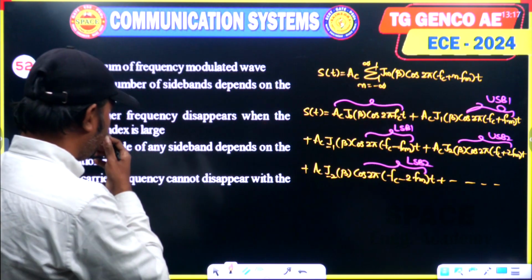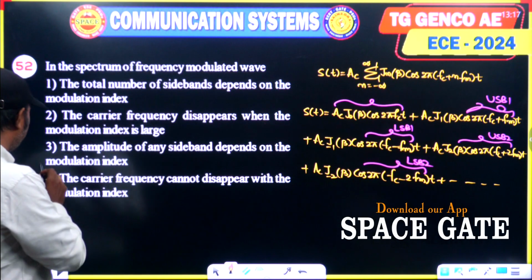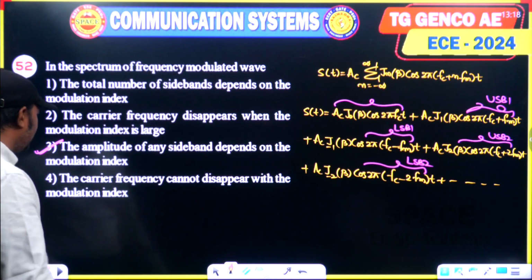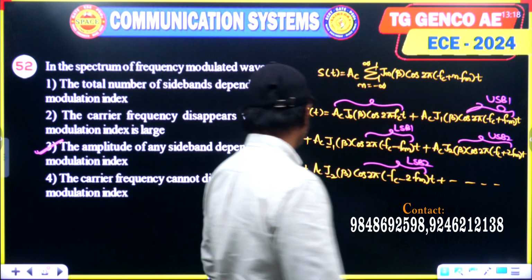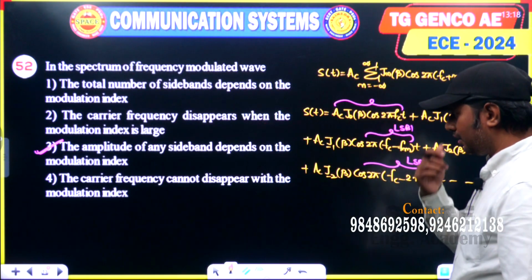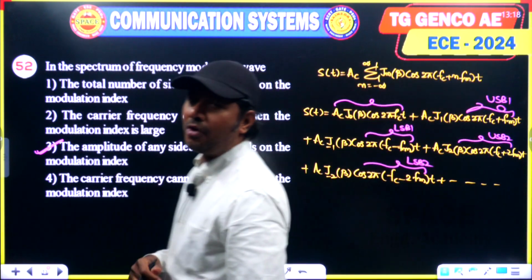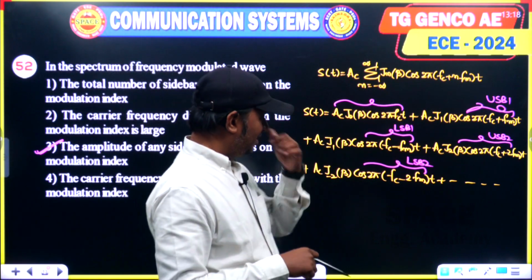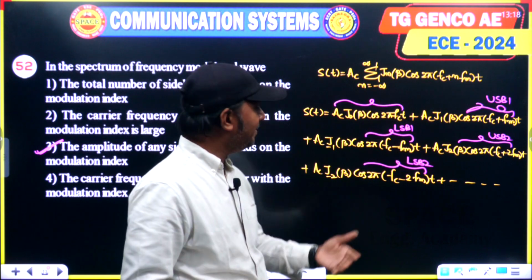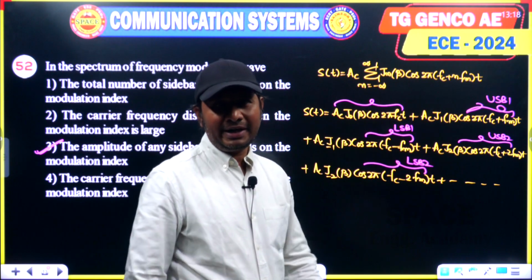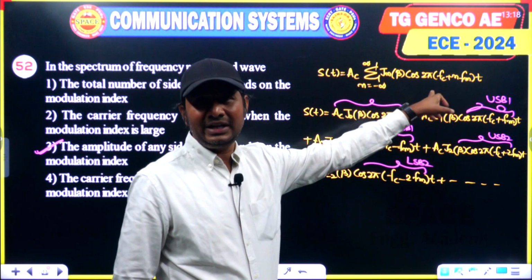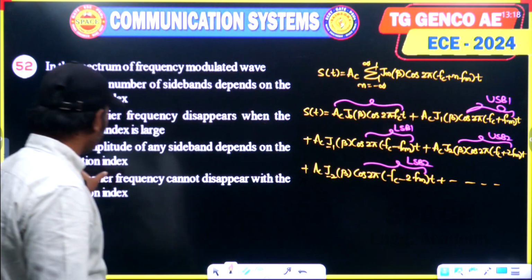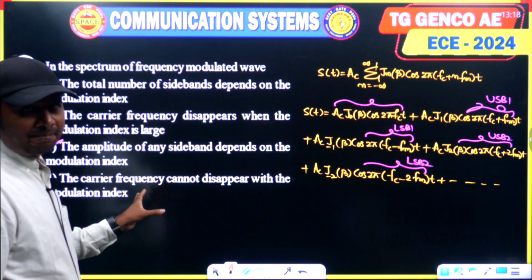If you observe the third option, the amplitude of any sideband, either upper or lower, depends on the modulation index. It depends on the value of the Bessel coefficient, which internally depends on the modulation index beta. Here beta is known as the modulation index. So option 3 can be taken as the answer.